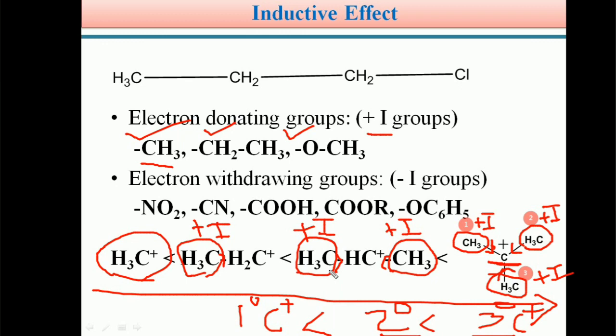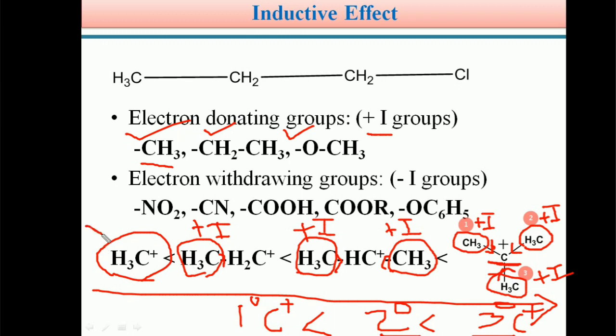In primary case, only one methyl group is present as a substituent, and the methyl carbocation does not have any plus I group or methyl substituent. As a result, it is less stable than the tertiary, secondary and primary carbocations.